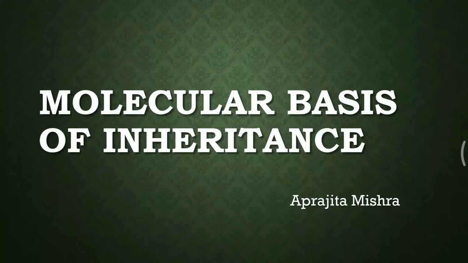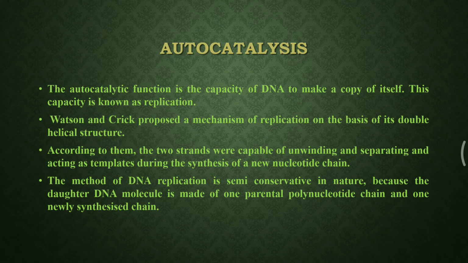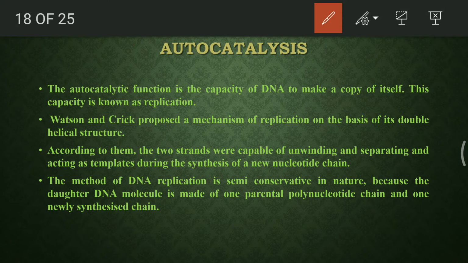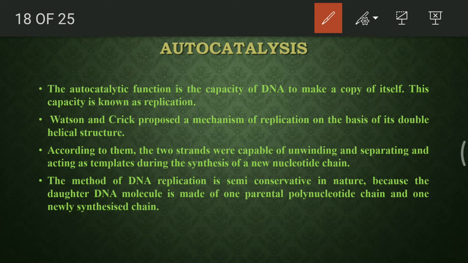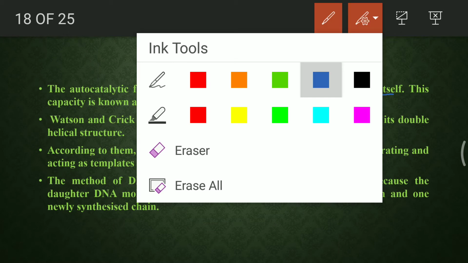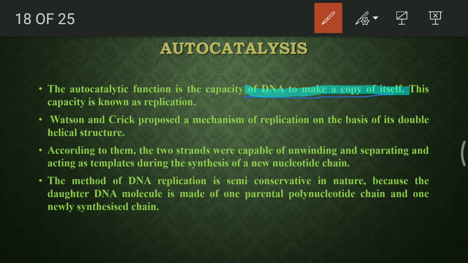Hello everyone, till now we have studied and understood about the semi-conservative nature of DNA. And now two things come to our mind when we think about replication of DNA. First is autocatalysis. Autocatalysis is a condition in which we see that the DNA is replicating itself, or it is self-replicating. So from a DNA, a DNA is formed. That is the normal process of DNA replication, which basically occurs. And by this method, a DNA is capable of forming a replica of itself.